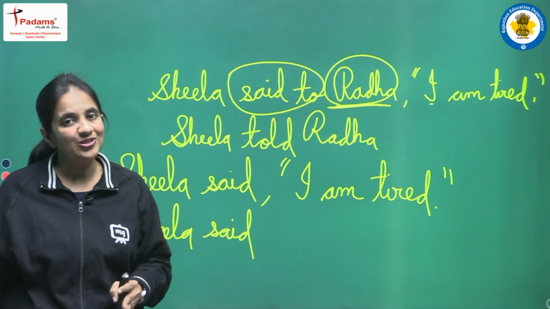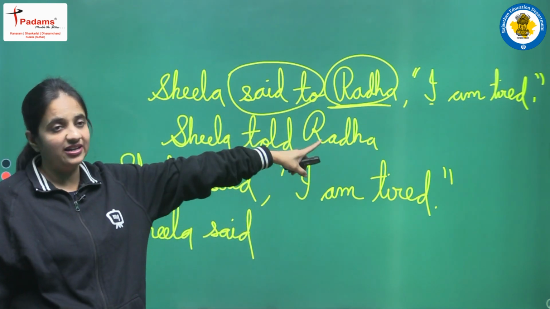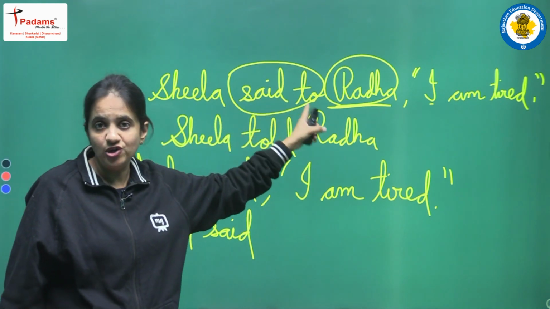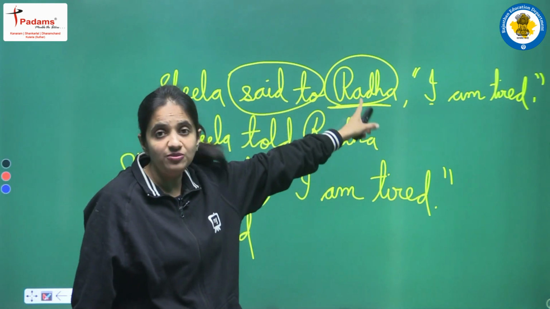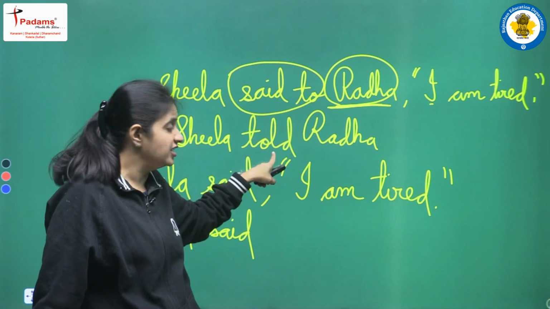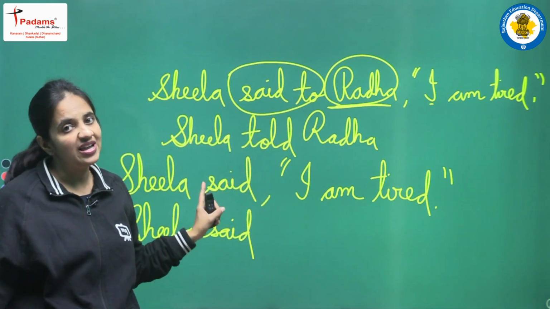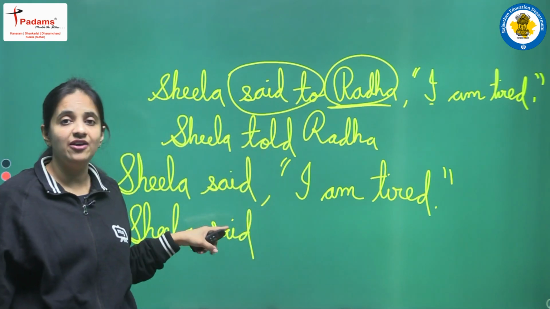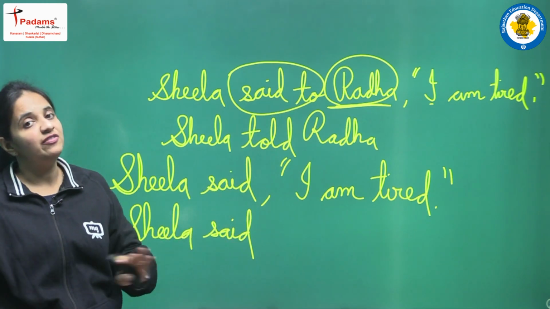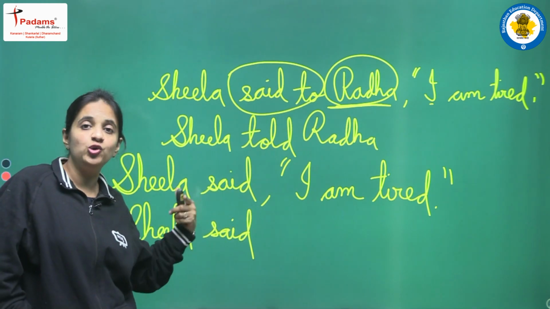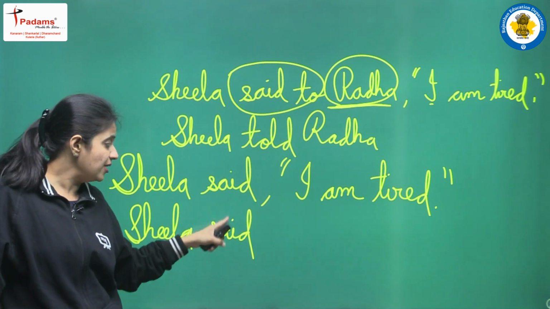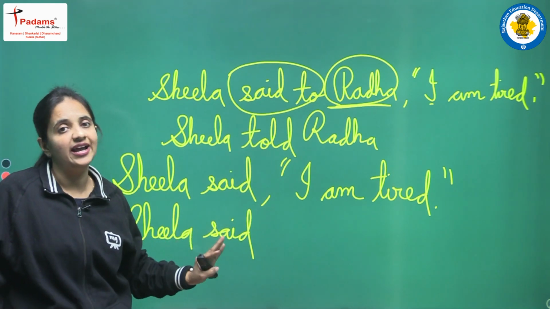According to this rule, if we have an assertive sentence and we have said to, which means we have one object, then said to is changed into told. But if we have no object, only said in the sentence, then we don't change said into told. We just write the same word as it is.